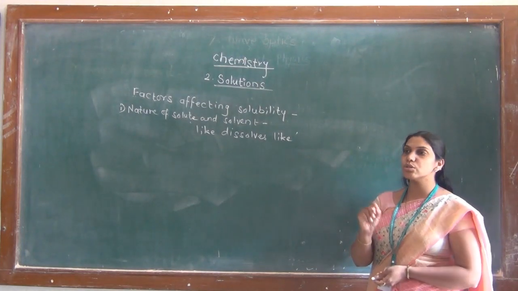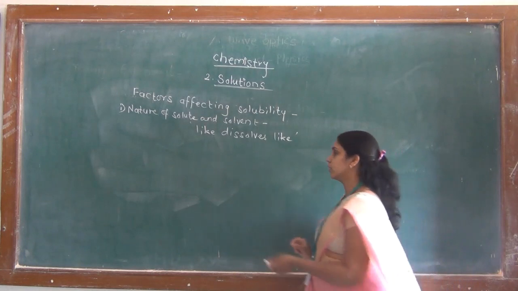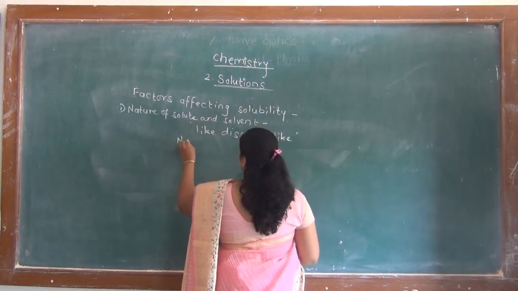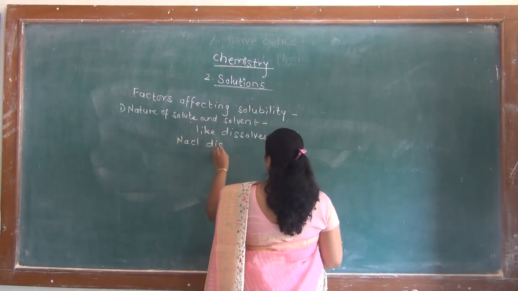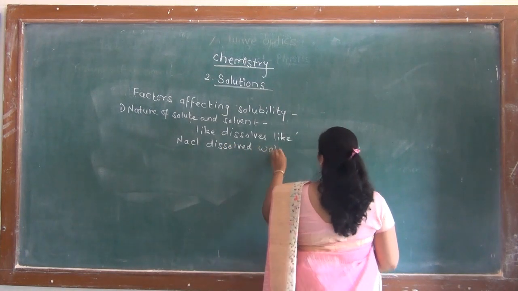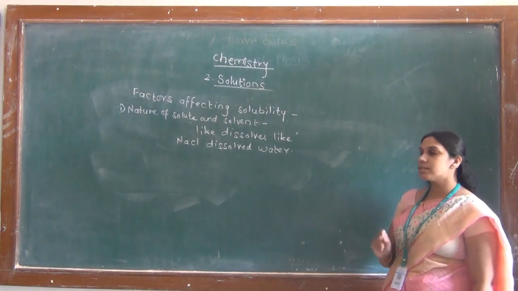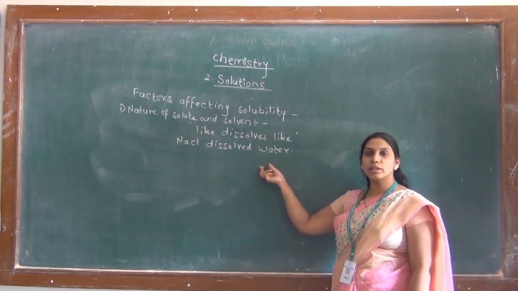Formation of solution of NaCl, that is NaCl dissolved in water. Salt can be easily dissolved into the water.